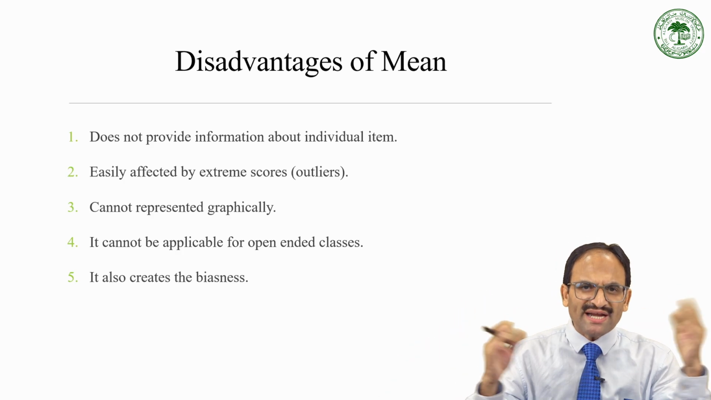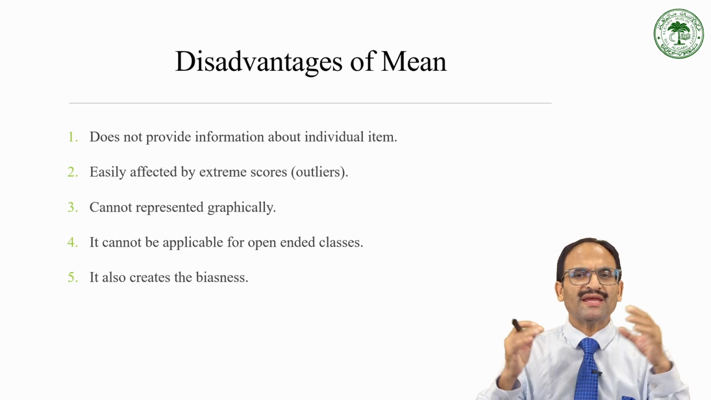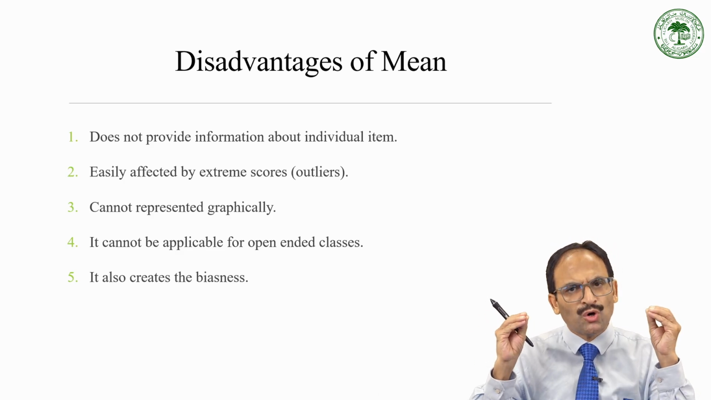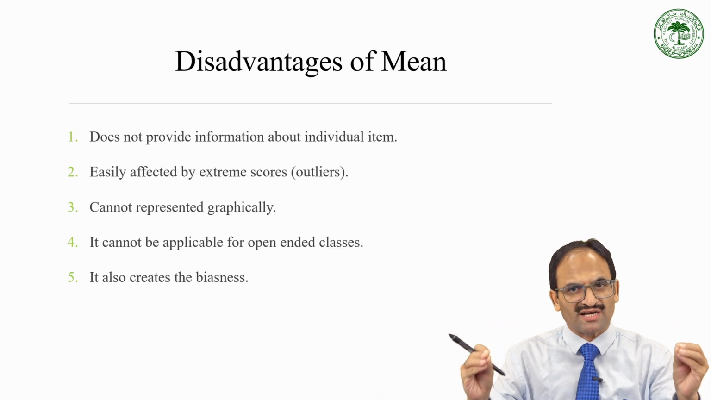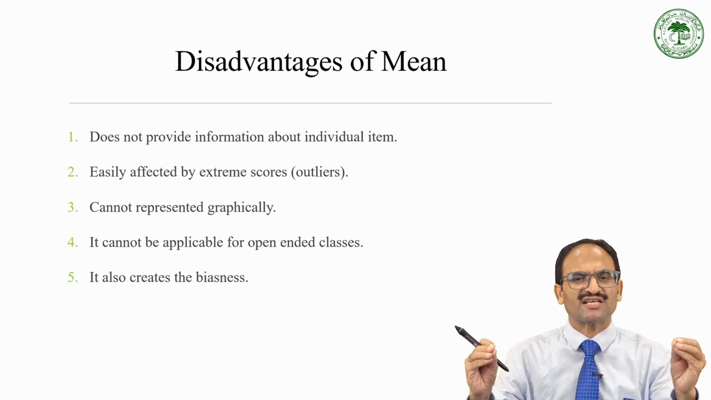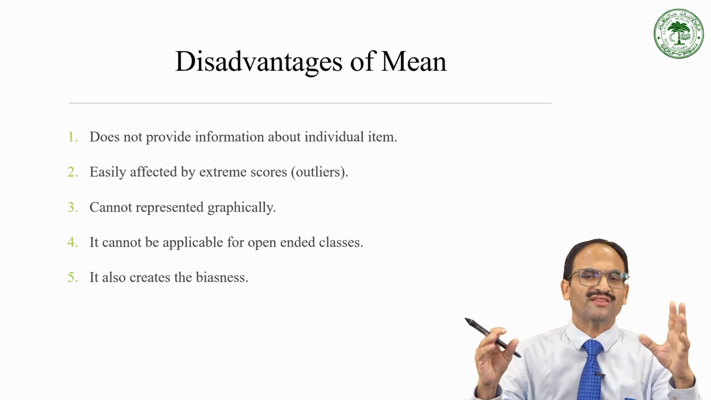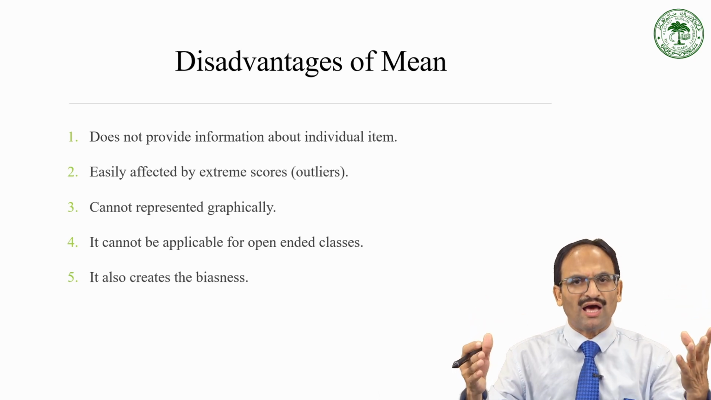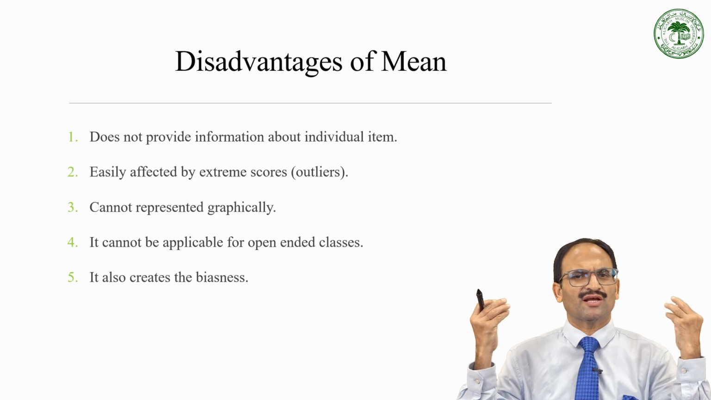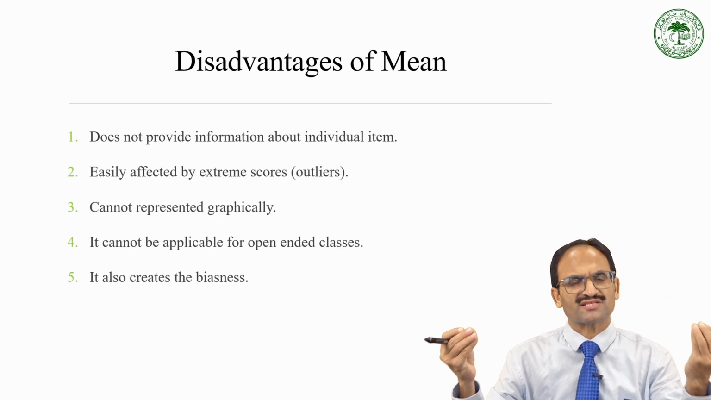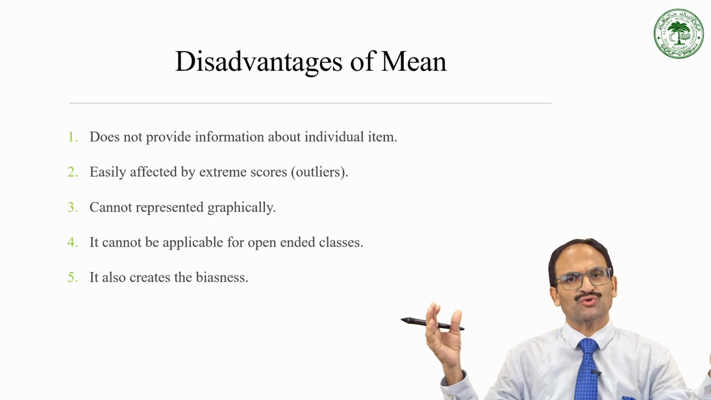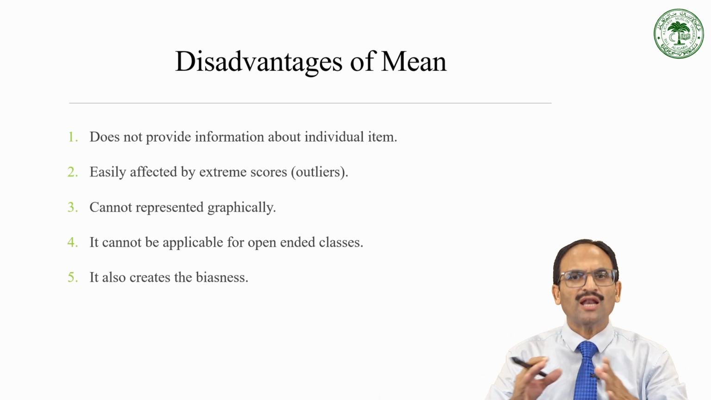But in spite of these disadvantages, the mean is supposed to be one of the most important measures of central tendency, and in most research in education, psychology and social sciences, you will find that the mean is used. Not only there, but at so many places in government data, in government statistics also, we frequently use the mean. So this was all about the mean.